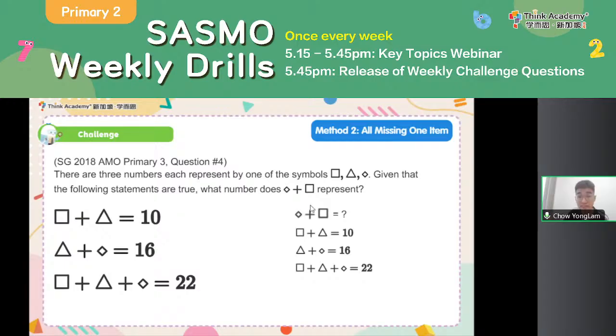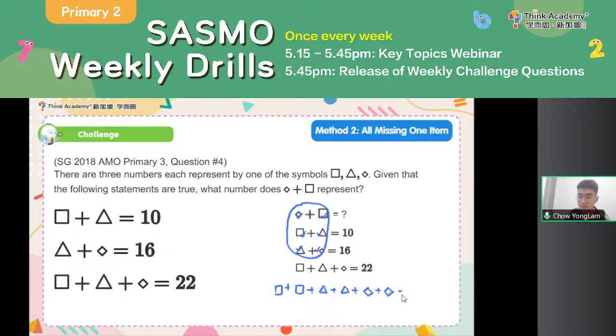Let's try to add them up together. If I add up these three equations, what do I have? How many squares do I have? 1, 2. I have 2 squares. Right. How many triangles do I have? 1, 2. 2 triangles. Right. How many diamonds do I have? 1, 2. I have 2 diamonds.